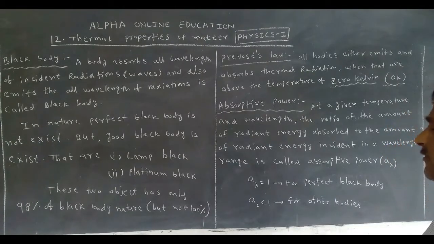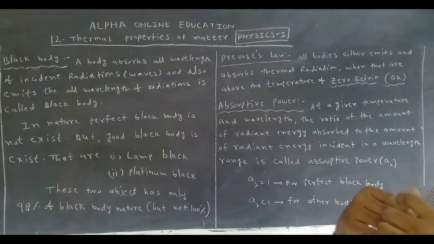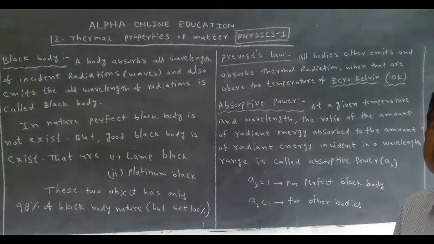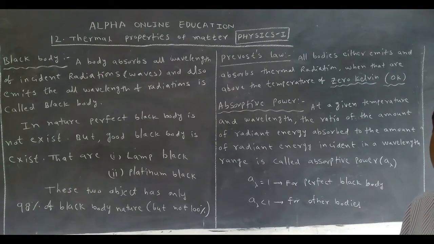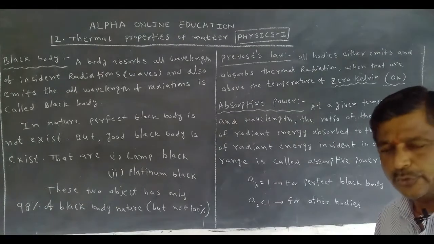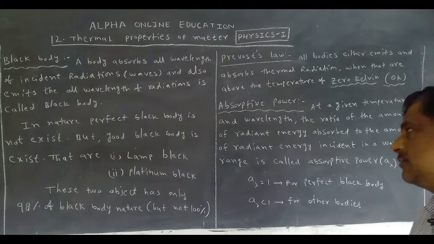Similarly, we want to discuss another definition, that is emissive power. The rate of emission of radiation through unit cross-sectional area of the object is called emissive power.